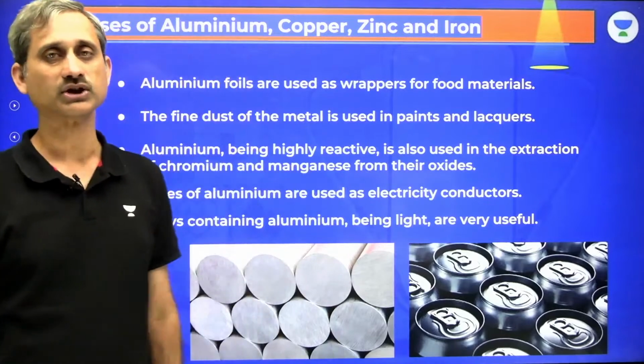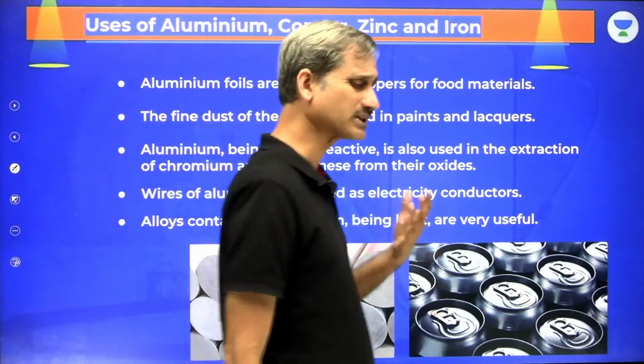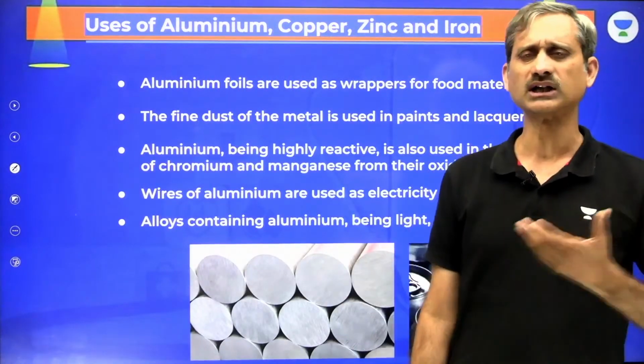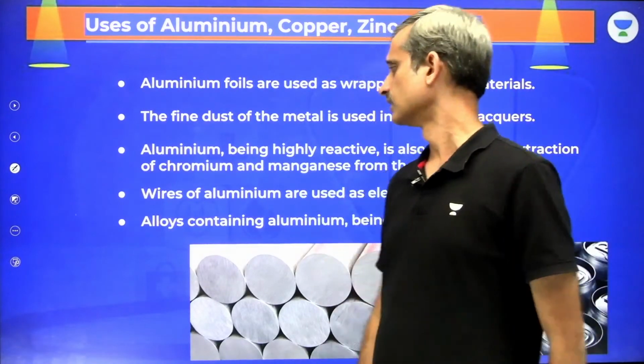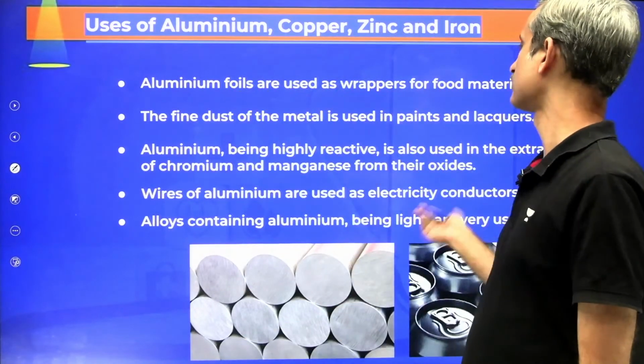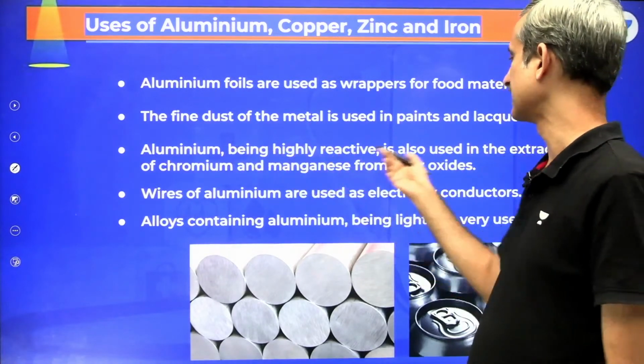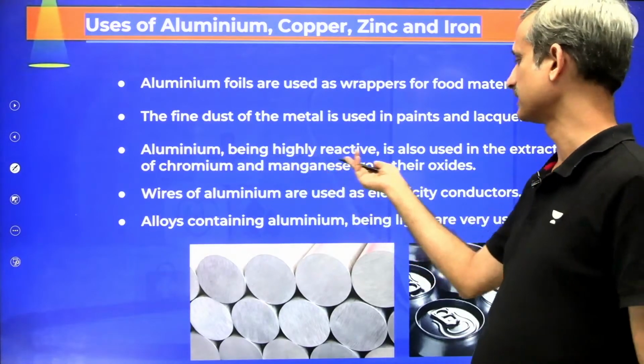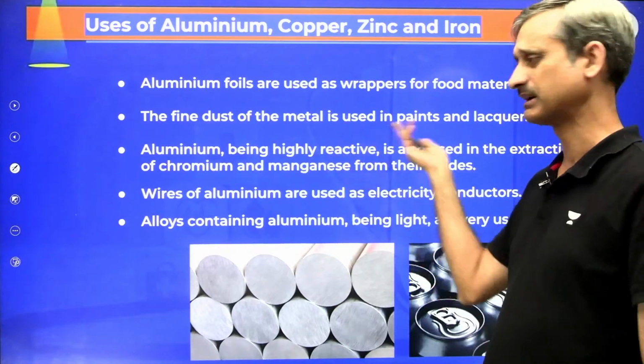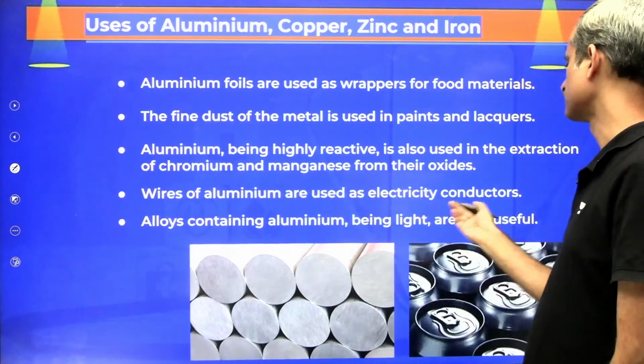Similarly, when we talk about the uses of metals, metals are going to be used everywhere. Whatever you might do, some or the other metal is being used. Aluminum foils are used as wrappers for food material. The fine dust of the metal is used in paints and lacquers. Aluminum, being highly reactive, is used in the extraction of chromium and manganese from their oxides. It is used in the thermite process.